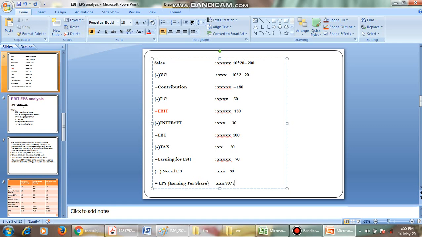Simply, you can understand how to calculate EBIT and EPS: sales revenue minus variable cost gives us contribution, minus fixed cost gives us EBIT, minus interest gives us EBT, that is earnings before tax, minus tax gives us earnings available to the shareholders, and dividing by the number of shares we get EPS. EPS is nothing but earnings available to the shareholders divided by the number of equity shares.